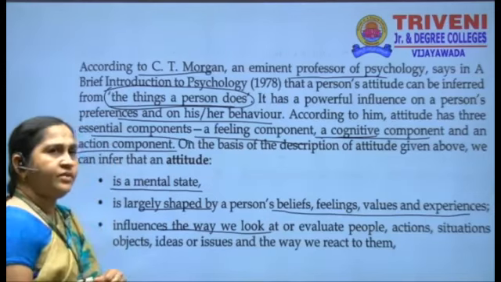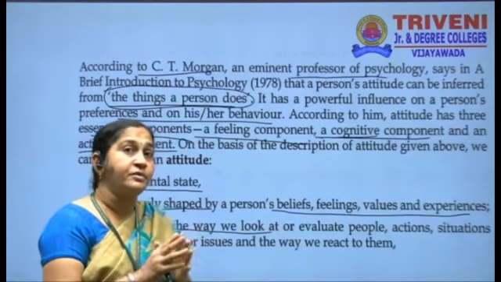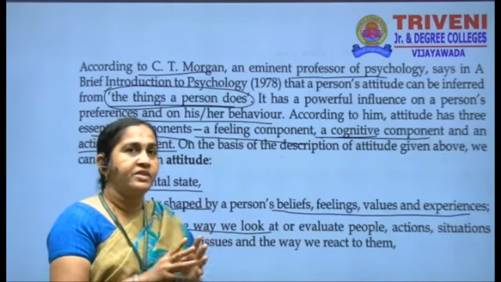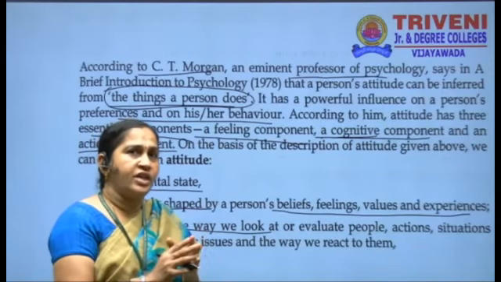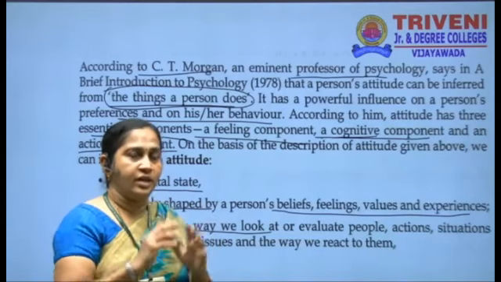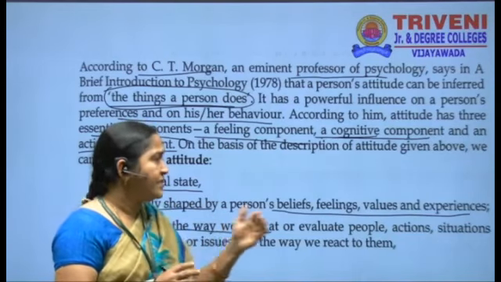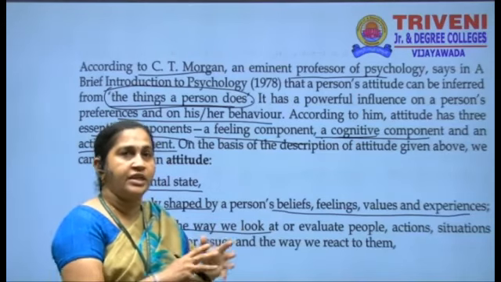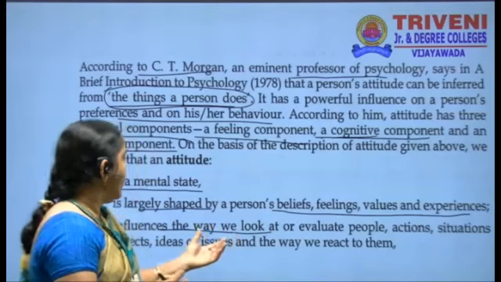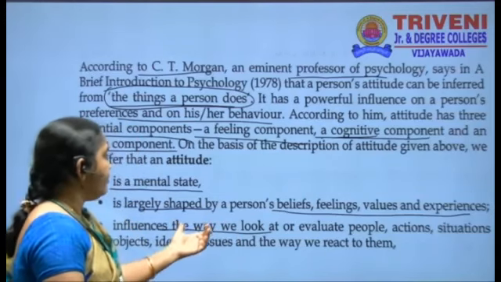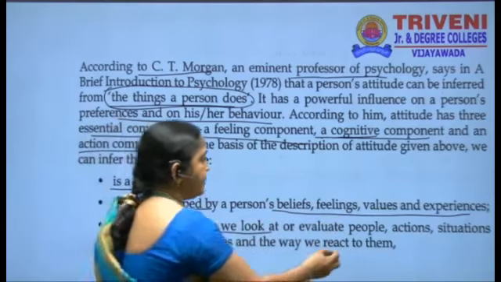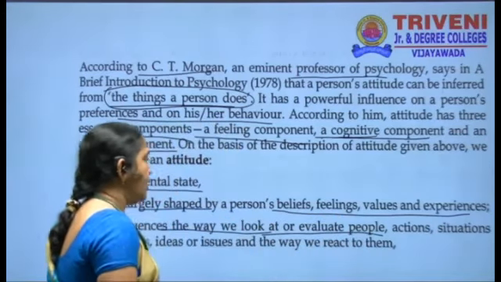So we see some people who are optimistic and pessimistic. There are two types of people we can say. The optimistic people see everything as good. They find good in everything. And the pessimistic person finds negative and bad in everything, right? So it influences the way we look at and evaluate people. Evaluate people means we judge people.